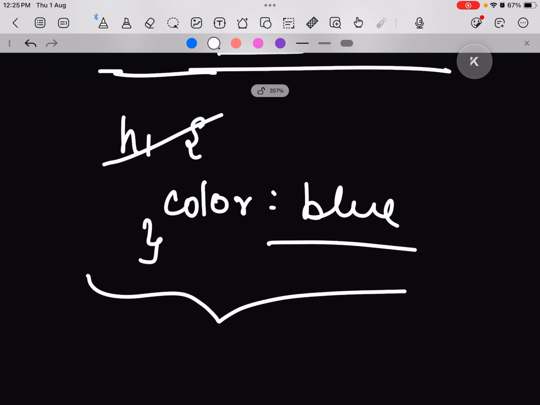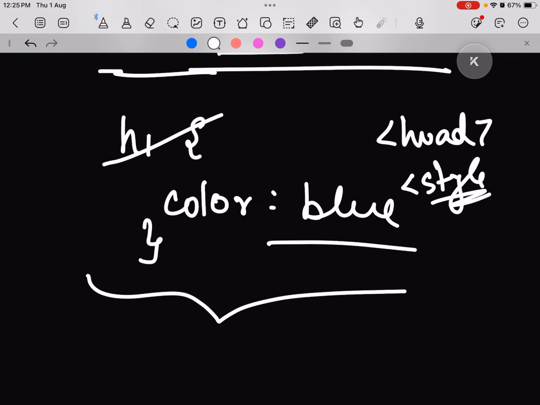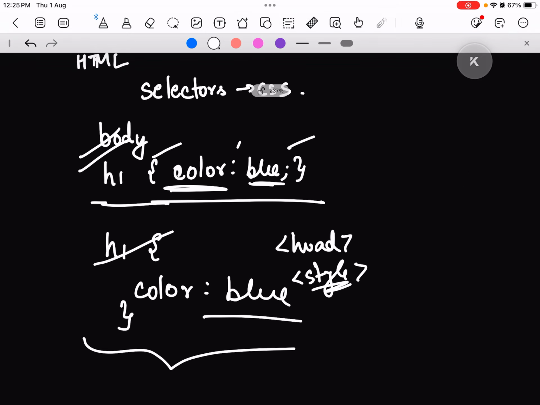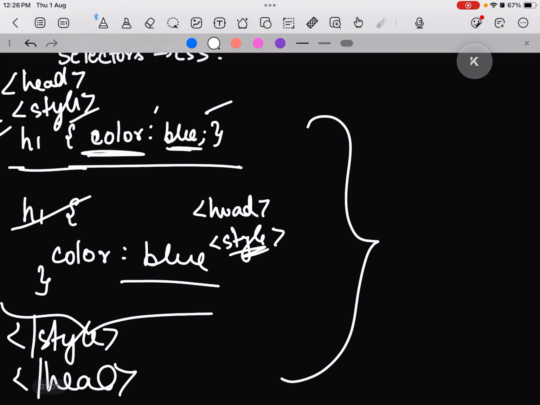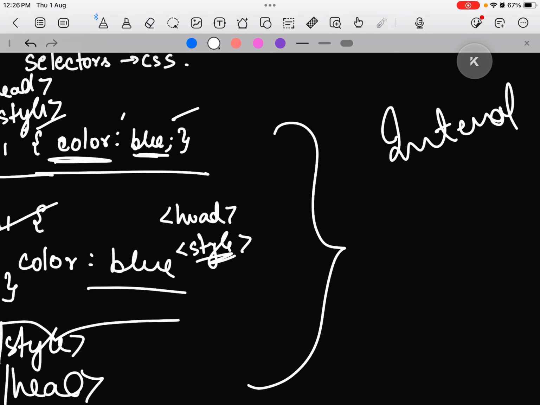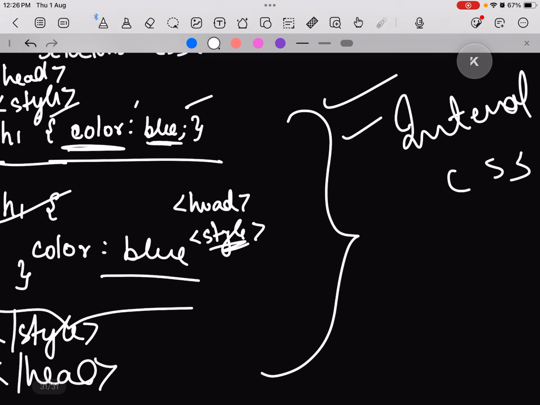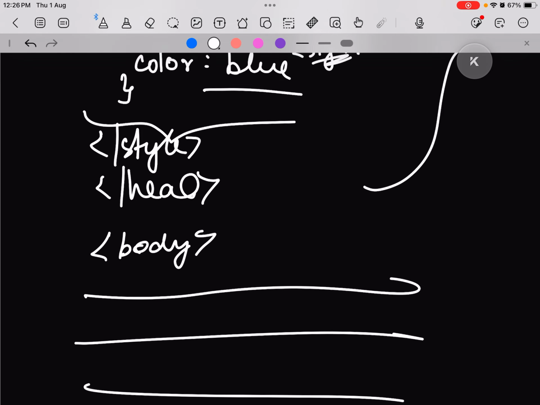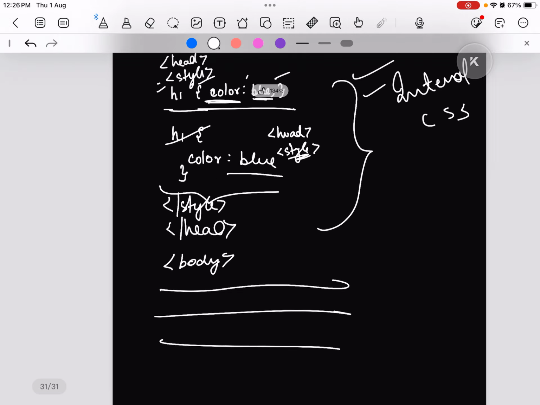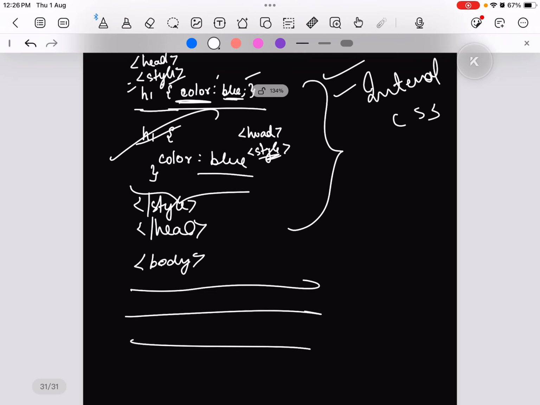We write it in the head tag, we write a style tag. Here style is a tag, not an attribute, so this is not for body. We write it in the head tag, then we write a style tag, and then we close the style tag, then we close the head tag. So all the styling in internal CSS comes under the head tag and style tag, and then we start with the body tag and write whatever we want, paragraphs, headings, anything in this HTML document. Any heading in this HTML document will be of the color blue.